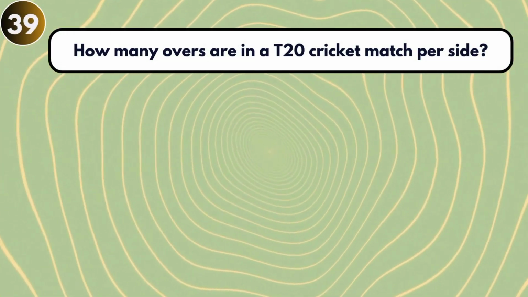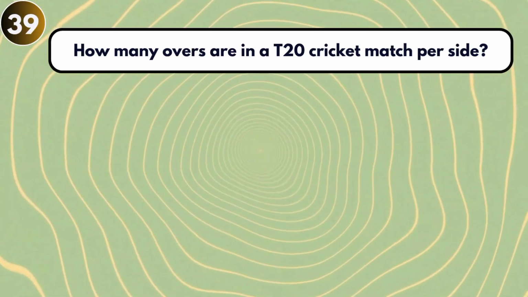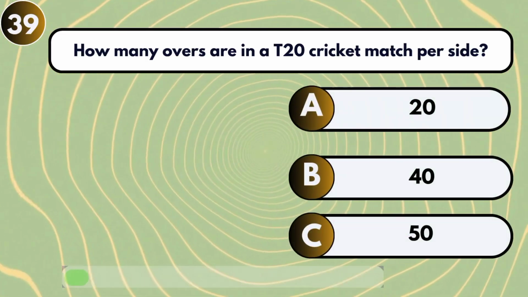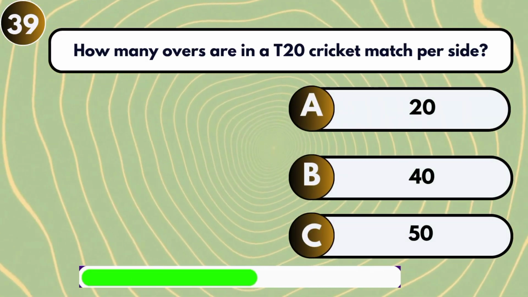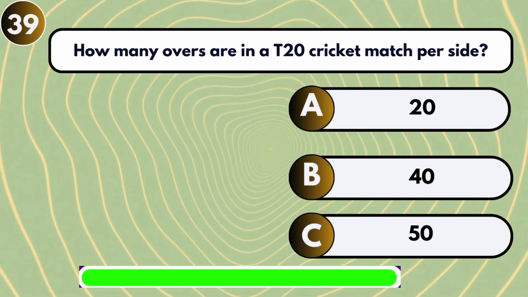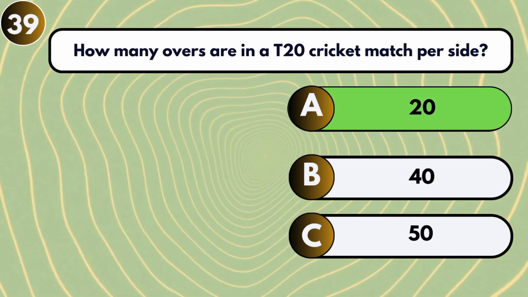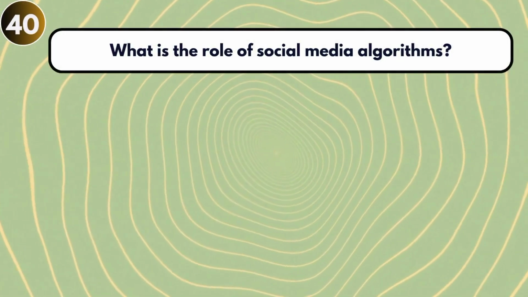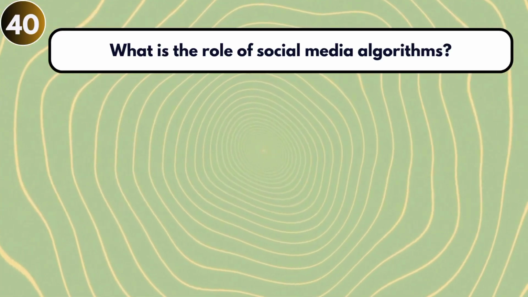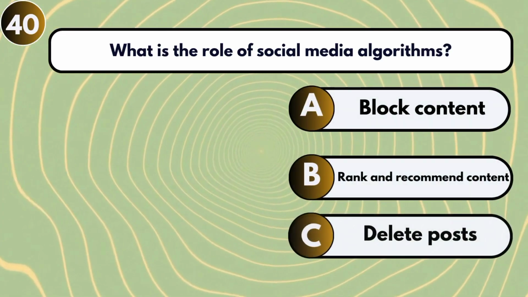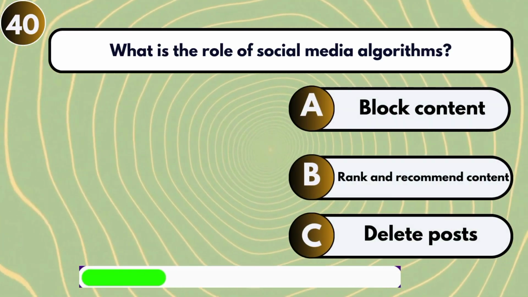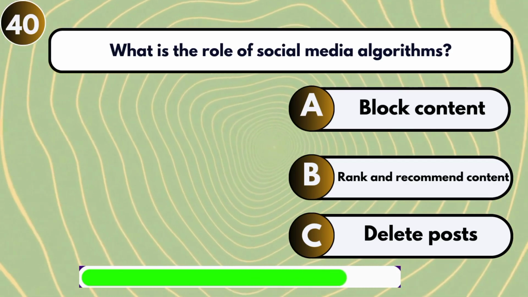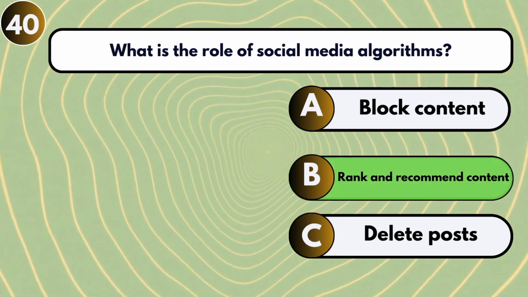How many overs are in a T20 cricket match per side? 20. What is the role of social media algorithms? Rank and recommend content.